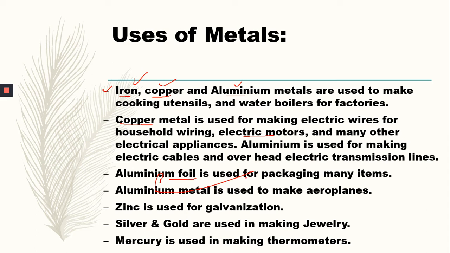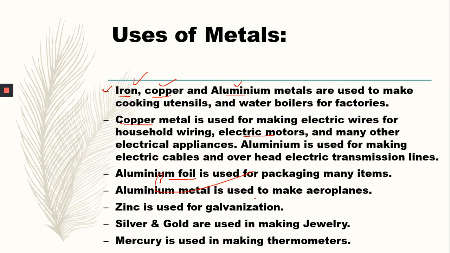Aluminium foil is also used for the packaging of many items, like the lunch your mother gives you, which is wrapped in aluminium foil. The chocolates you eat are again wrapped in aluminium foil. Medicine is also wrapped in aluminium foil. So aluminium foil is used for packaging so many things.